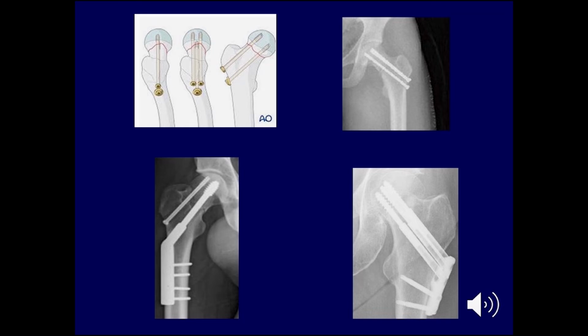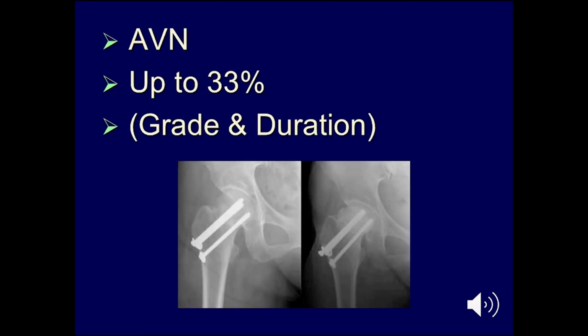This here shows the typical orientation of a properly placed 3-screw parallel fracture fixation, and you can see it here on the left and the right side, and that's a picture of the compression device with an anti-rotation screw, or you can use the recently added plate screw fixation device.